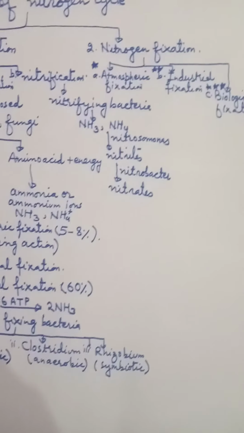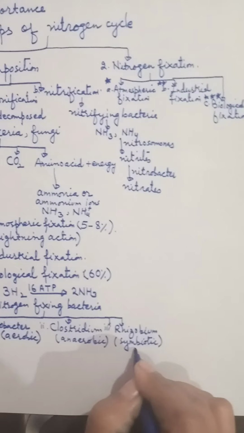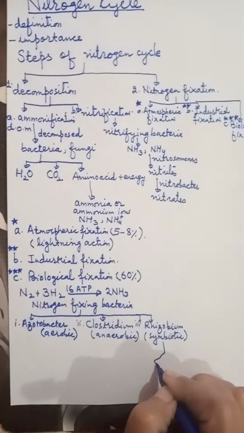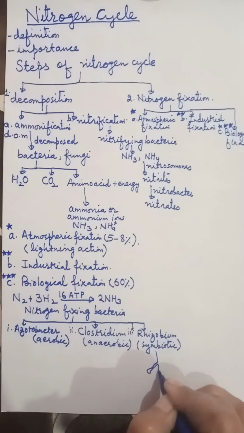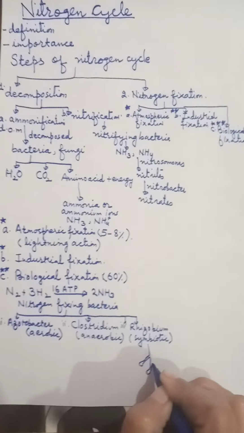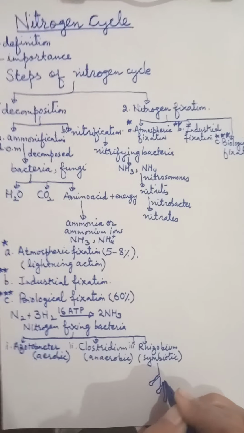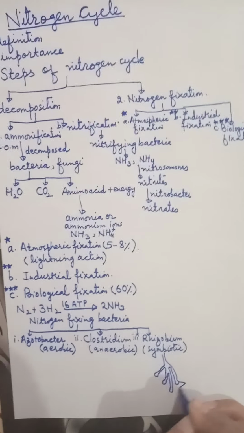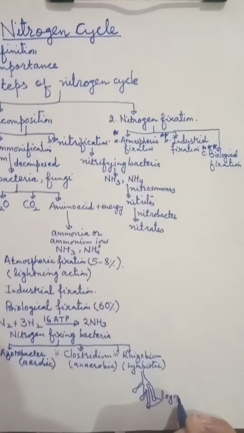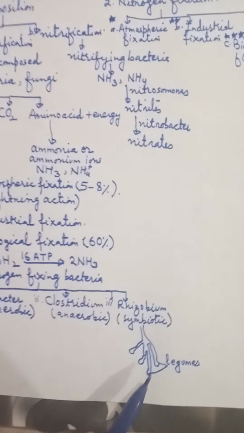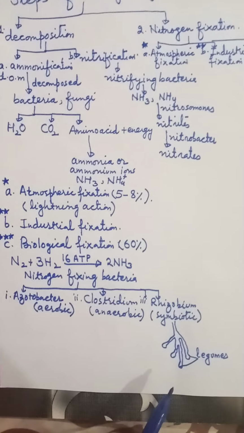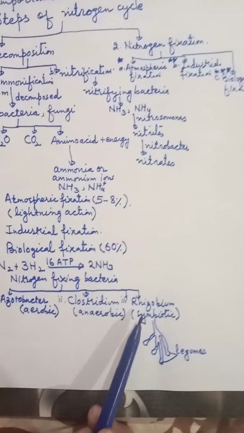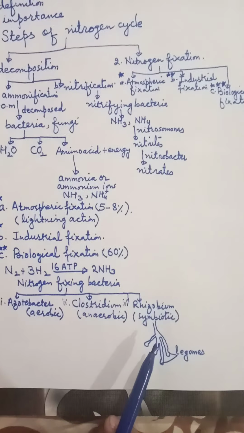Leguminous plants are those plants which have legumes with their roots, and where these bacteria stay. Now you can see these are the legumes with the roots of leguminous plants. Legumes where these bacteria are present, and they fix what?